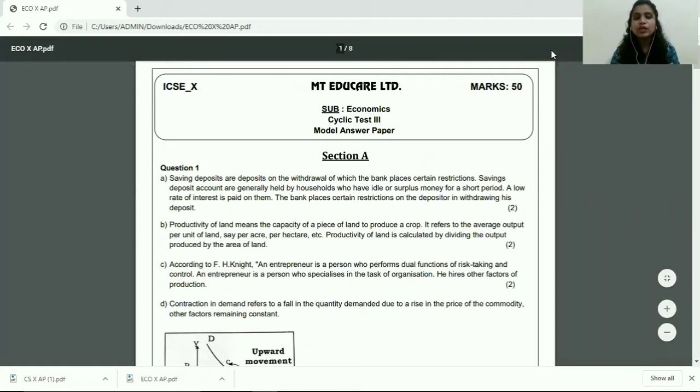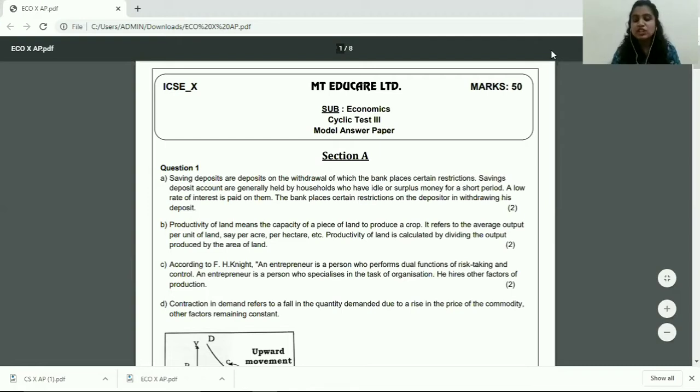The paper that we're going to discuss is economics. Now students, this is a 50 marks paper. This paper was divided into two sections, right? Section A and section B. Now section A comprised of two main questions with 5 sub-questions under each of the main questions, and therefore a total of 20 marks was allocated to section A.